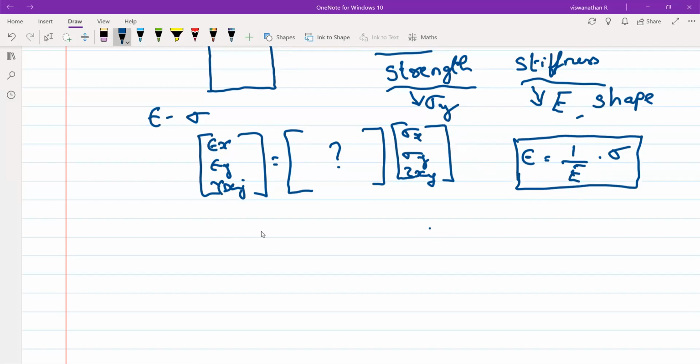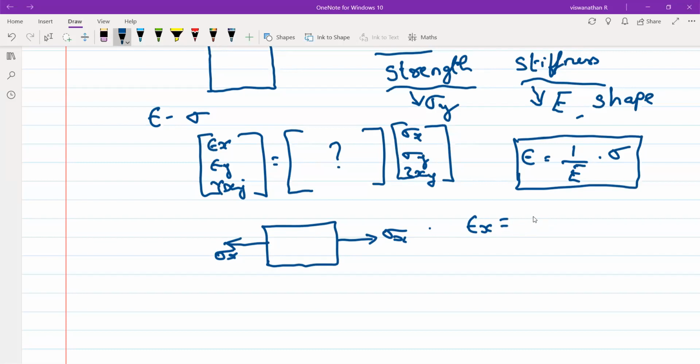Suppose you take a material, you load it in the x direction. Okay, you apply some stress. What will be the strain in the x direction?